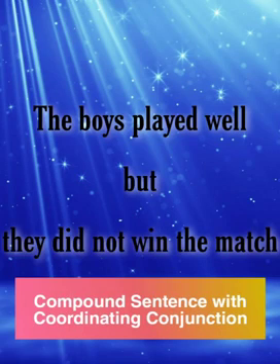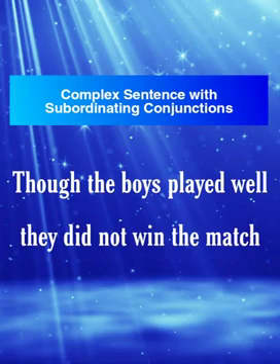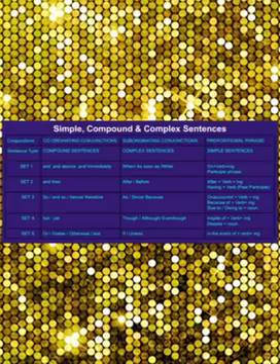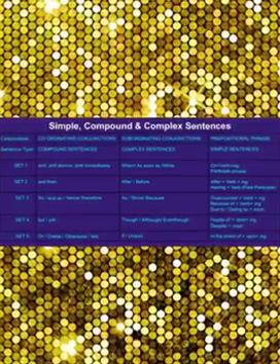By using but or yet, our compound sentence is the boys played well but they did not win the match. By using though, although or even though, our complex sentence is though the boys played well, they did not win the match. By using in spite of, our simple sentence is in spite of playing well, the boys did not win the match.